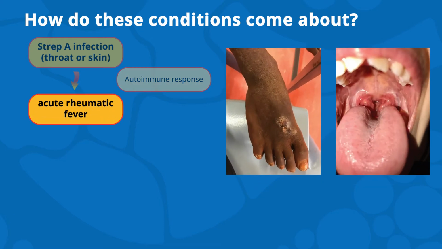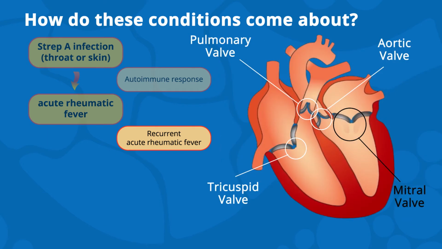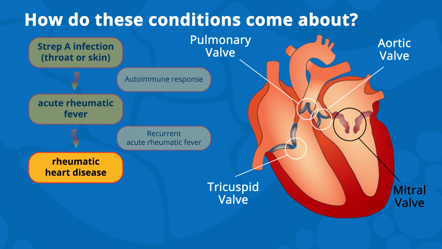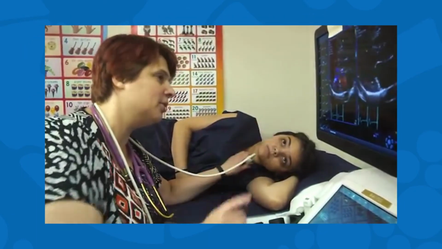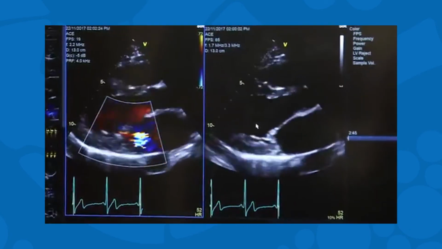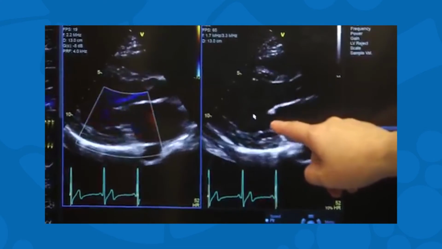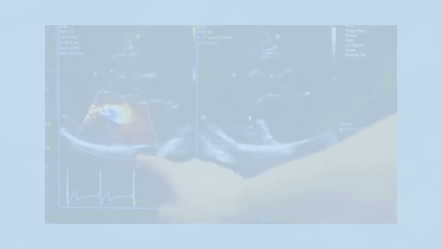Repeated Strep A infections can trigger more episodes of acute rheumatic fever, called recurrent acute rheumatic fever. Each time this happens, more damage can be done to the heart valves, and rheumatic heart disease can get progressively worse. Some children and young adults might not have their symptoms of acute rheumatic fever recognised, so it might not be diagnosed. For a number of these young people, an echocardiogram later in life might reveal rheumatic heart disease.